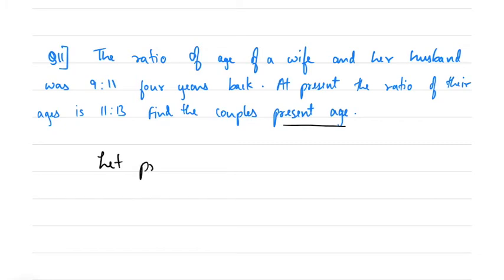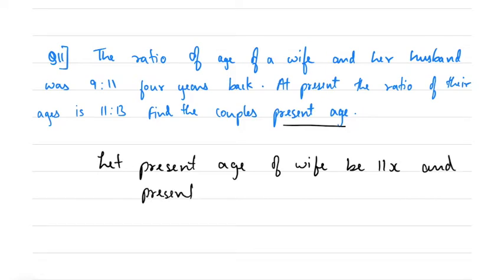So let the present age of wife and husband be 11x and 13x.